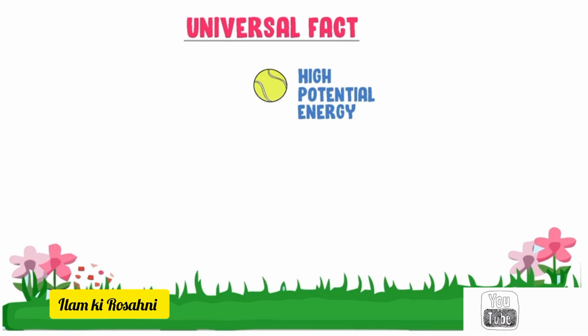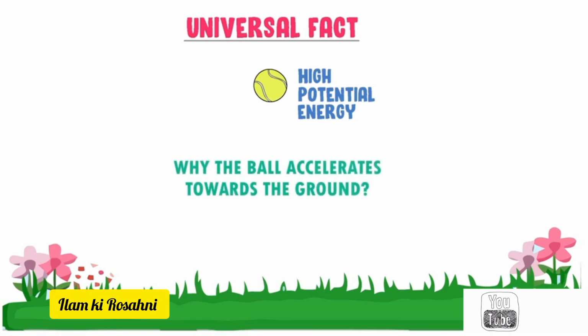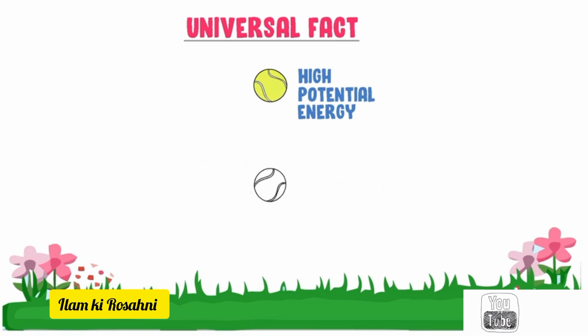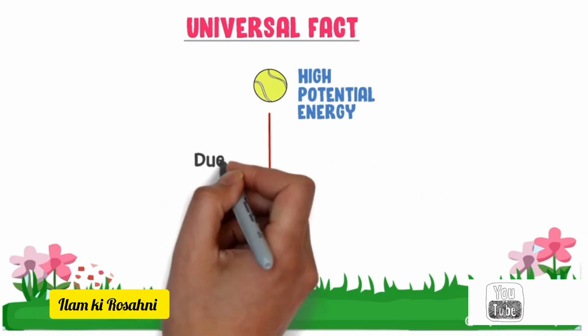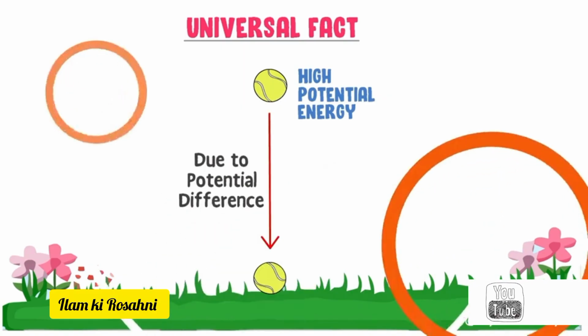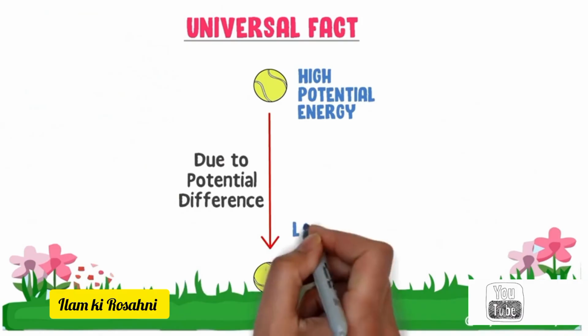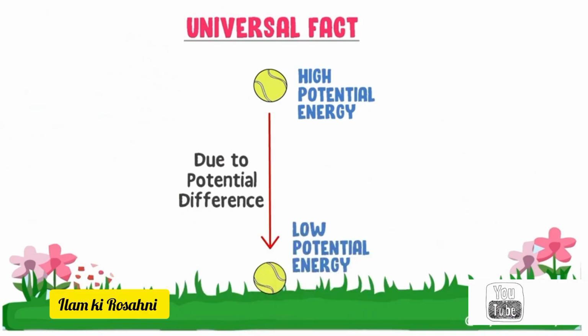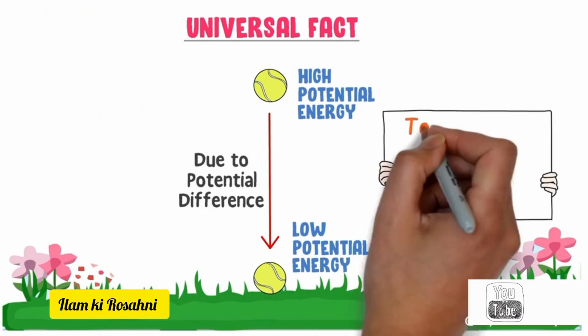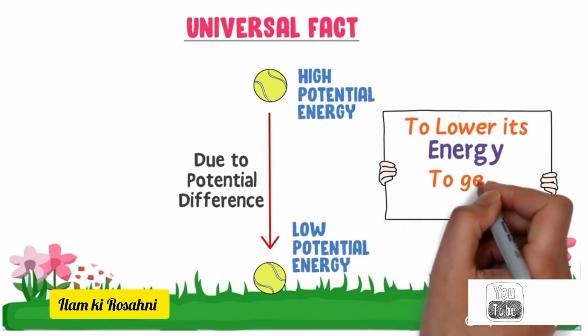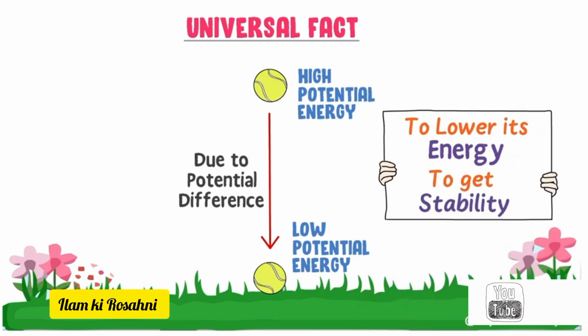Now the question is, why does the ball accelerate towards the ground? Well, the ball moves towards the ground due to potential difference. The ball at the ground possesses low potential energy. Thus, this ball moves from a high potential region to a low potential region to lower its energy and get stability.